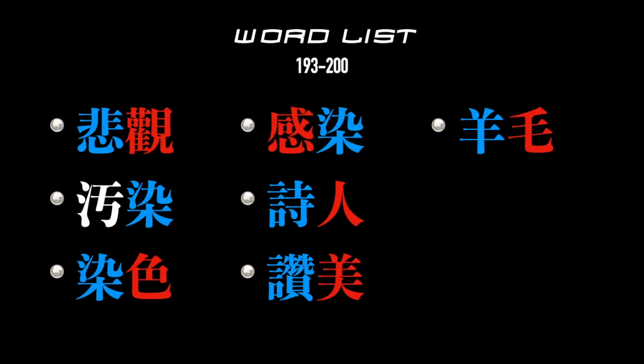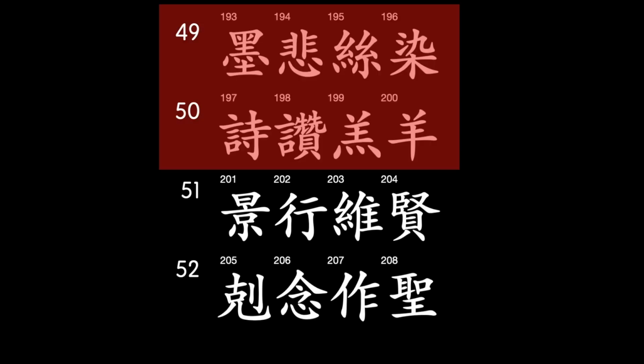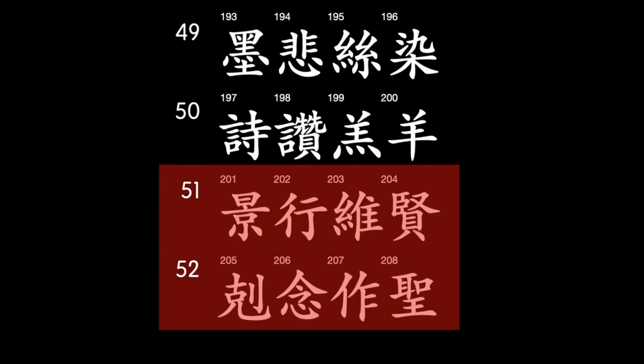Okay, have a look one more time at the word list. Which words do you know or not know? In this lesson, we looked at lines 49 and 50. In the next lesson, we'll look at lines 51 and 52, which offer thoughts on how to be noble and saintly.